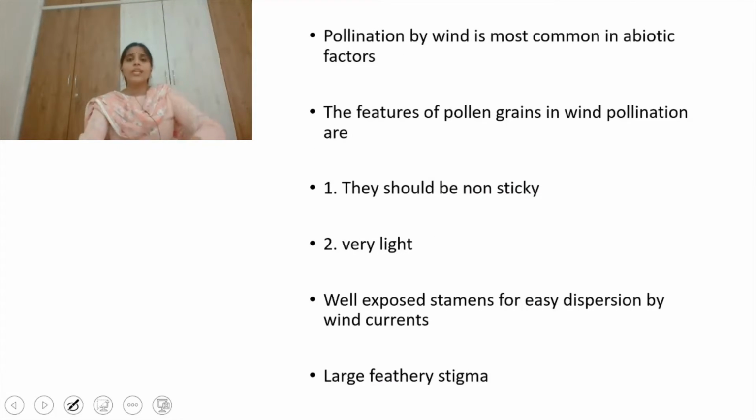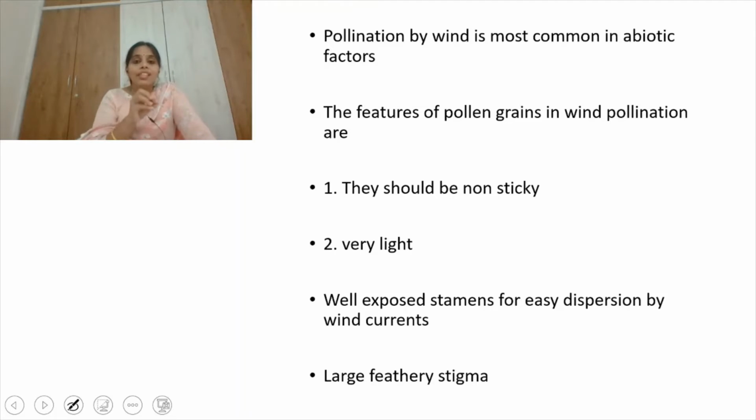Right. So in case of the abiotic factors, we have two types of abiotic factors, that is water and wind. In these two, wind is the most common abiotic factor. The pollen grains that are carried by wind have some special features in order to facilitate pollination by wind.